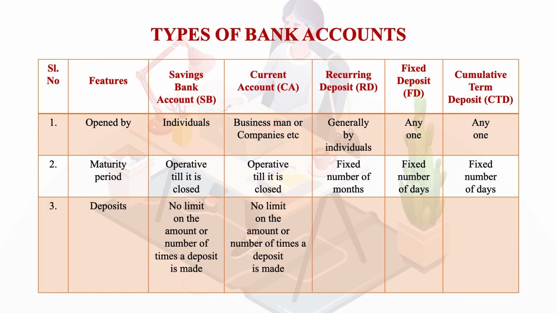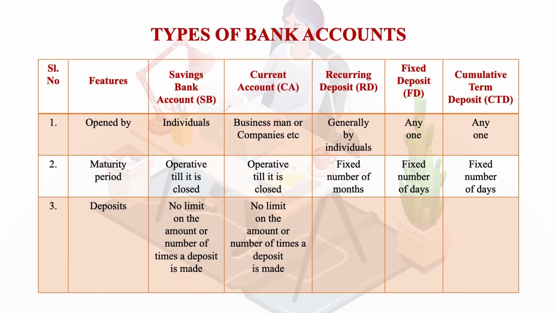Now, a savings bank account can be opened by individuals. Current account is normally opened by businessmen or companies, and recurring deposit, again, is generally opened by individuals, and fixed deposit or cumulative term deposit can be opened by anyone. Then the next feature is related to the maturity period. As far as the savings bank account and the current account are concerned, they are operative till they are closed. Till we finally close these accounts, they will remain in operation.